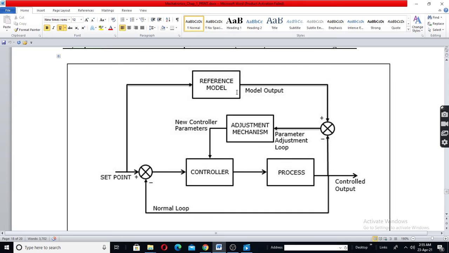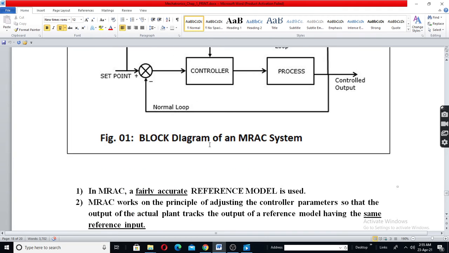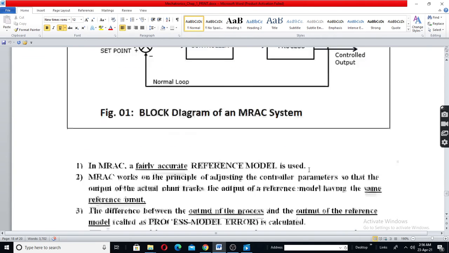So model will change because if you use armature voltage, speed is directly proportional to the armature voltage. If you use field current, the output speed is inversely proportional to the field current. So here the parameter will be adjusted and you have new controller parameters. This particular adjustment will be done till the process model error reduces to zero.